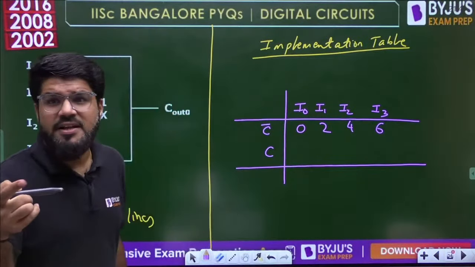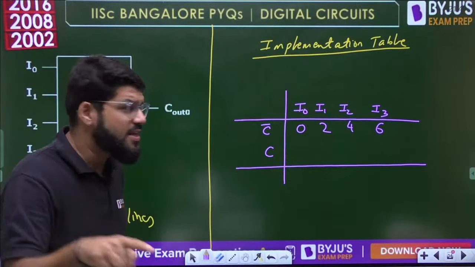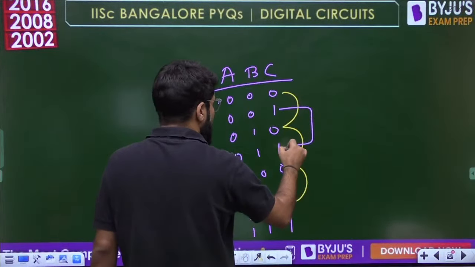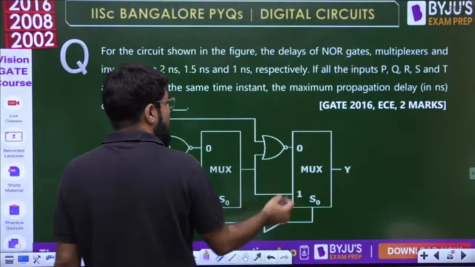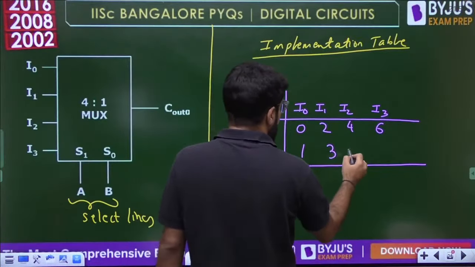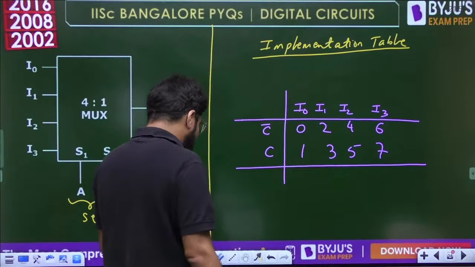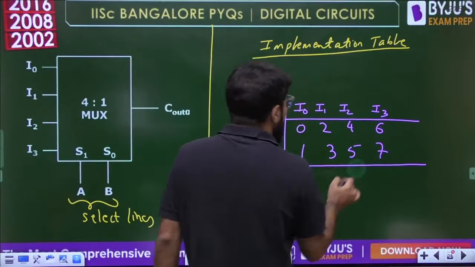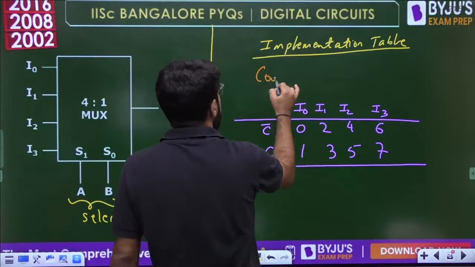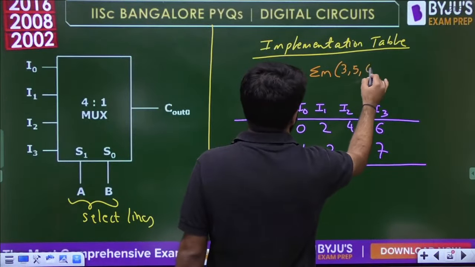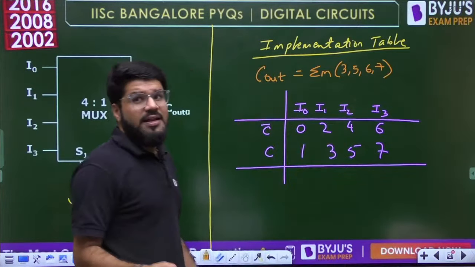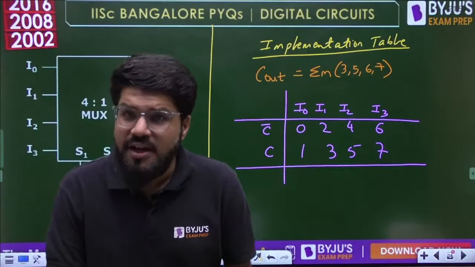What are the minterms corresponding to C? When do you write C? When C is equal to 1. So C is equal to 1 at the other alternate set, that is 1 3 5 7 at the odd number cases. Now next step is highlighting the minterms which are to be included in the function. So 3 5 6 7, that is the carry output of full adder. Now this you must directly know because you have studied full adders.